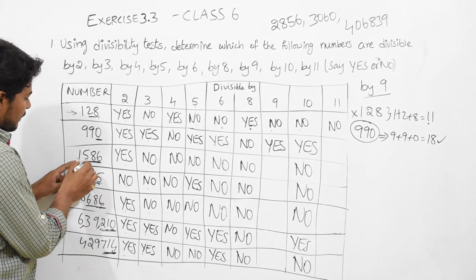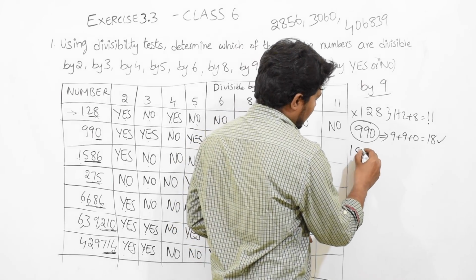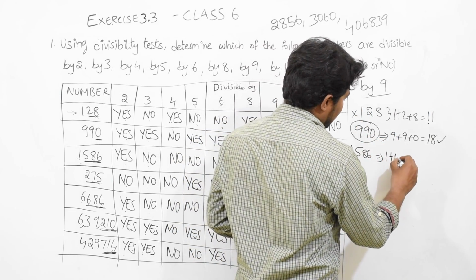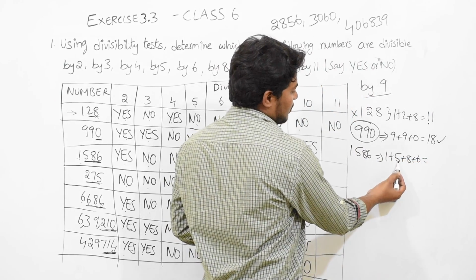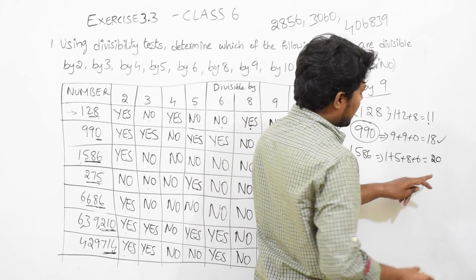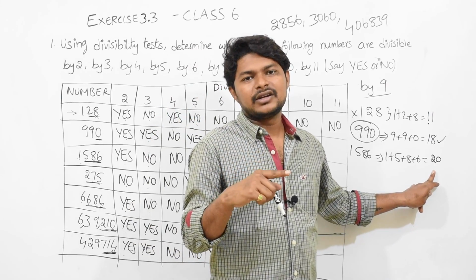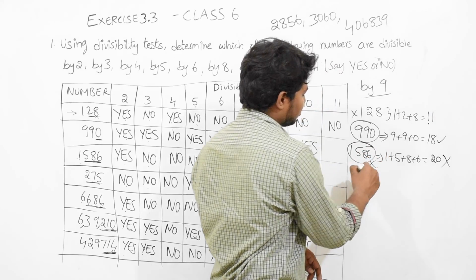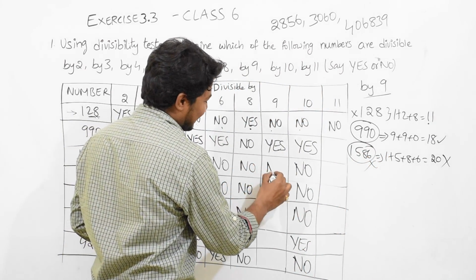Now 1586. Take the complete number. Add all the digits. 1 plus 5 plus 8 plus 6. 1 plus 5 is 6. 6 plus 8, 14. 14 plus 6, 20. Will 20 come in the 9 table? 9 into 1 equal to 9. 9 into 2 equal to 18. 9 into 3 equal to 27. So this will not come. So this number is not divisible by 9.